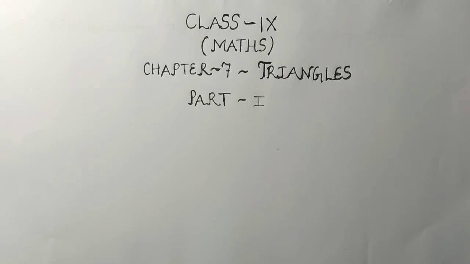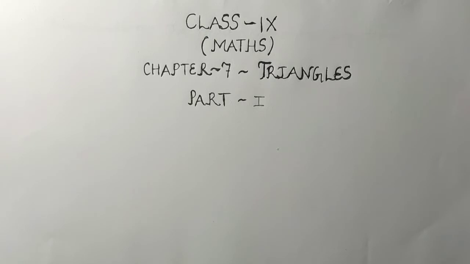So students, what is triangle? What are the types of triangle? All the introduction part, all the basic terms about triangles we have studied in our earlier classes. But then also we'll start this chapter from the beginning, that what is triangle and what are the types of triangle.